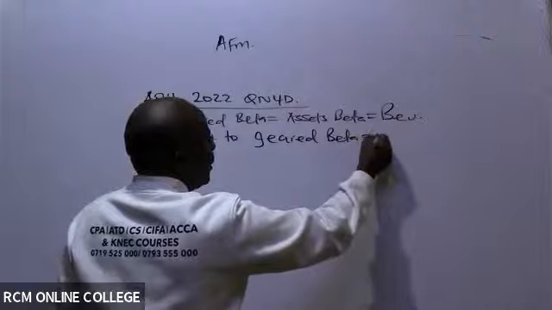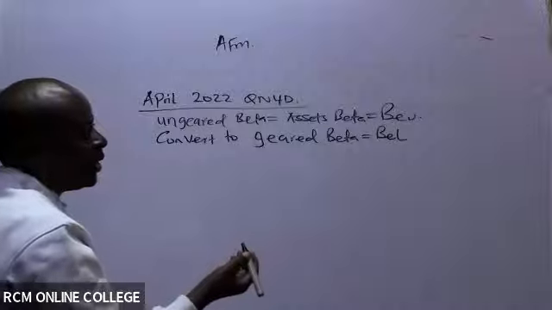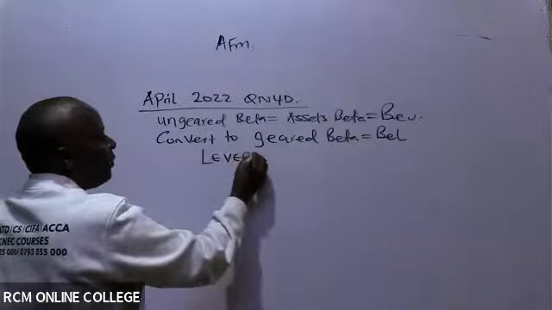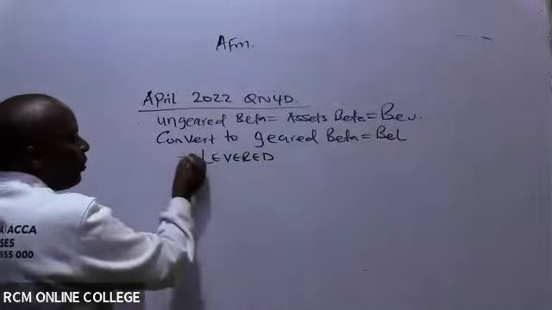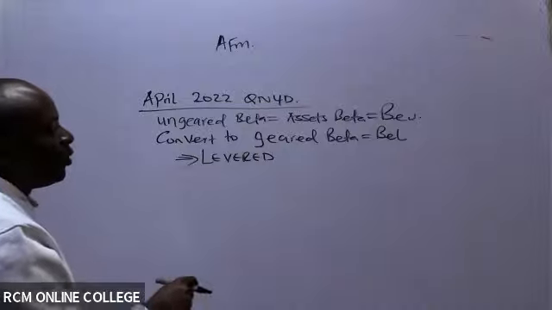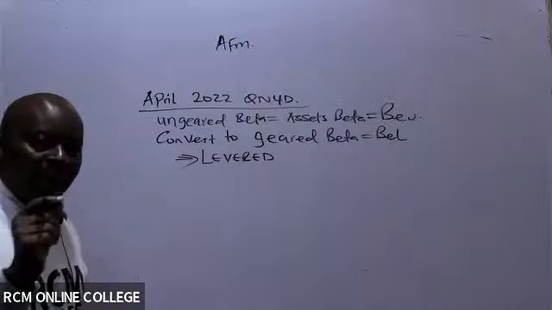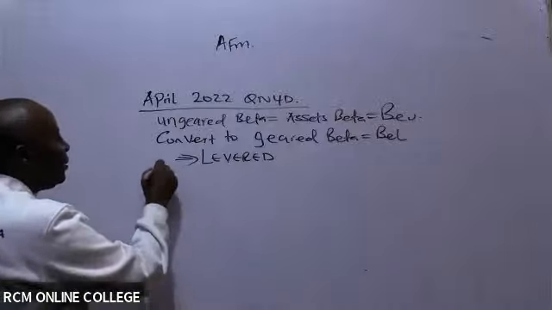In this case, geared beta is BEL. Geared is the same as levered, or leveraged, one and the same. Very important for you to know this. The formula for converting the ungeared beta to geared beta is what we call Hamada's model.